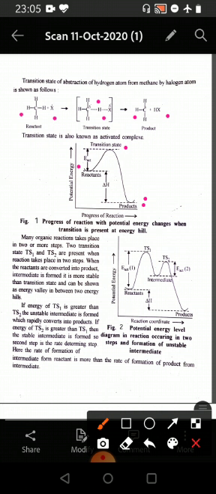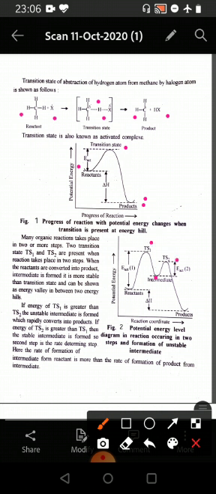Now we come to the fact that many organic reactions take place in two or more steps. Two transition states, transition state 1 and transition state 2, are present when the reaction takes place in two steps. When the reactants are converted into products, an intermediate is formed. It is more stable than a transition state and can be shown in an energy valley in between the two transition states.